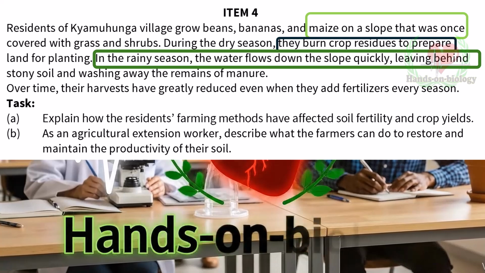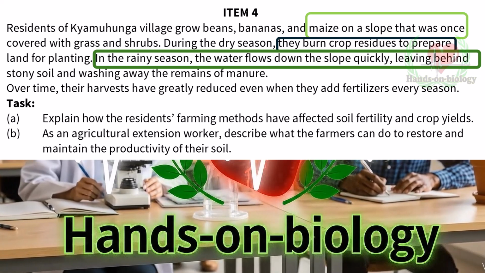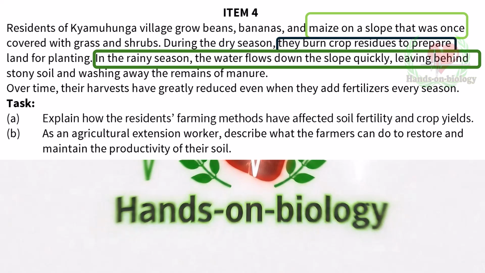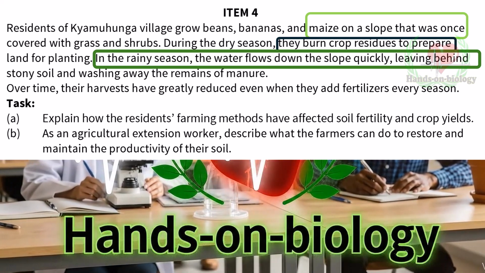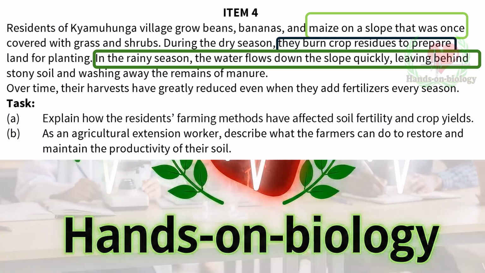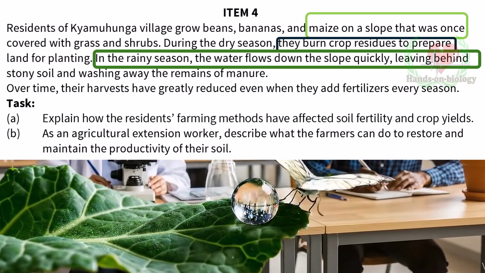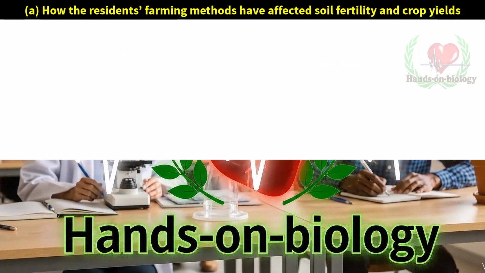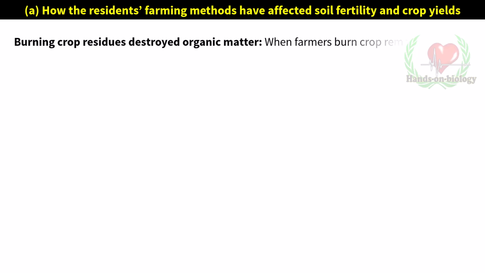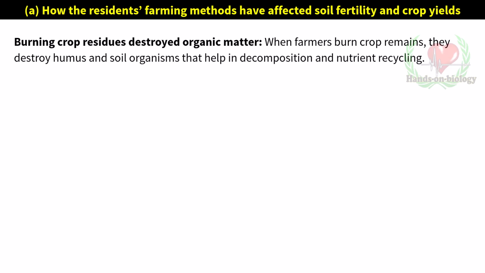Task Part A. Explain how the residents' farming methods have affected soil fertility and crop yields. Part B. As an agricultural extension worker, describe what the farmers can do to restore and maintain the productivity of their soil. How the residents' farming methods have affected soil fertility and crop yields. Burning crop residues destroyed organic matter. When farmers burn crop remains, they destroy humus and soil organisms that help in decomposition and nutrient recycling.